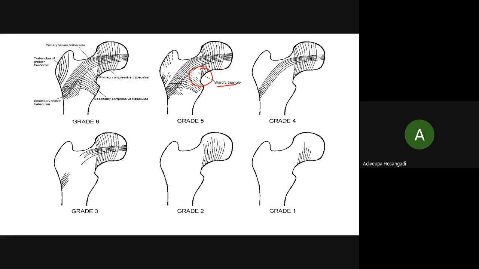They have asked MCQs previously regarding Watt's triangle. There are other triangles also when it comes to the hip, but I'll come to that a little later. Watt's triangle is what you see in osteoporosis. Watt's triangle is seen in normal also, but widening or increase in size of the Watt's triangle is seen in osteoporosis.